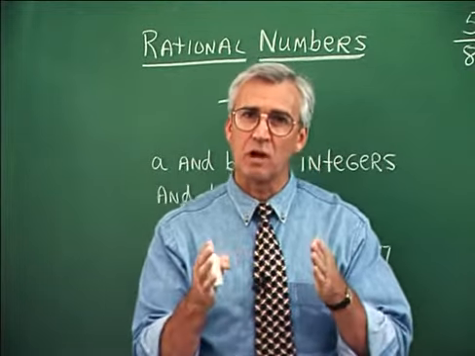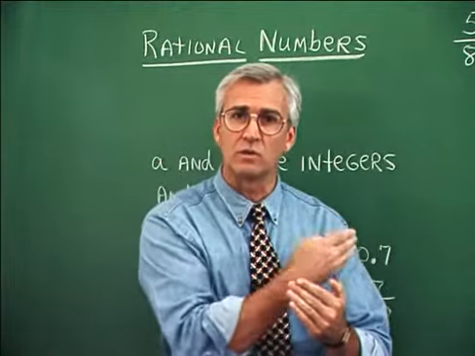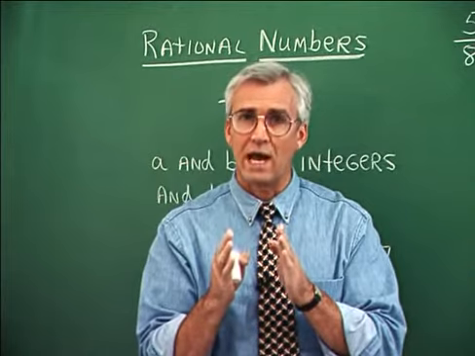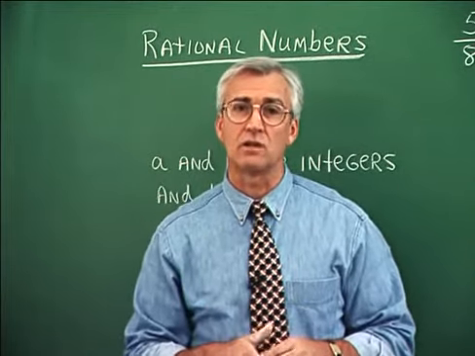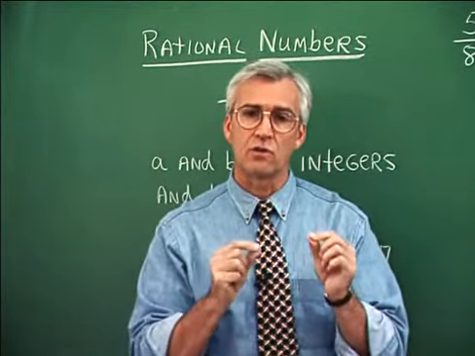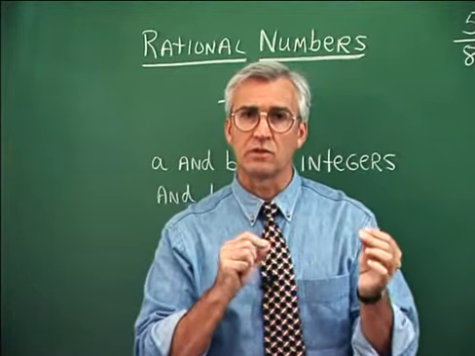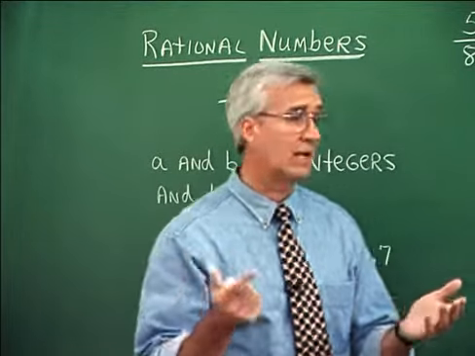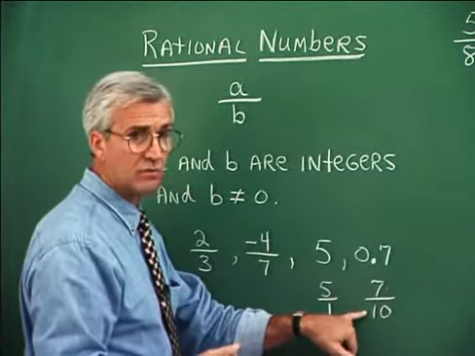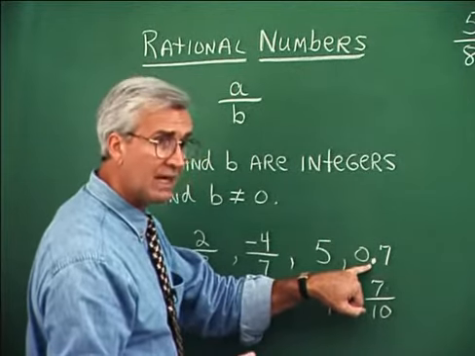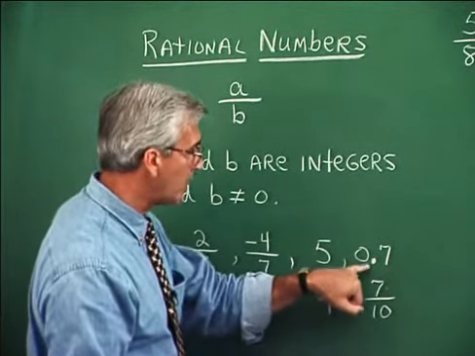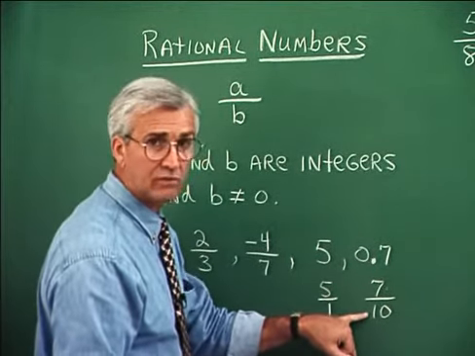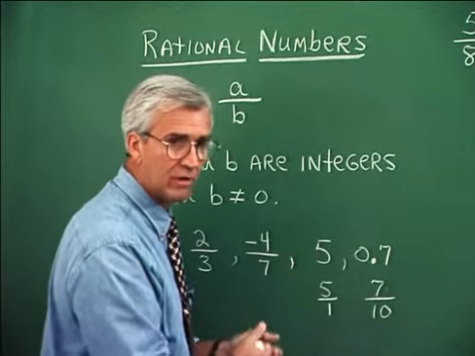After all, decimal numbers, terminating decimals like this one, decimals that have a fixed number of digits, are rational numbers. They can be put into the rational number form. Let's talk about conversion between decimals and fractions. Now, going from the decimal form to the fractional form is really easy. Like in this case, this decimal becomes this fraction, and all we have to do is read the decimal and write it down as a fraction. If we read this correctly, we read it as 7/10, and we write down 7/10 as a fraction, and we have converted from the decimal form to the fractional form.